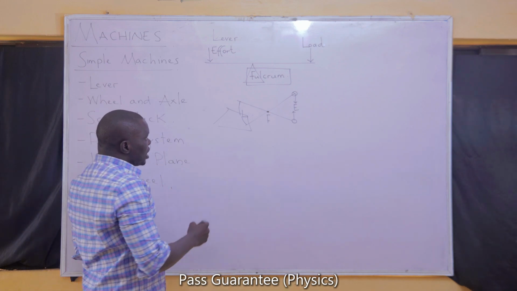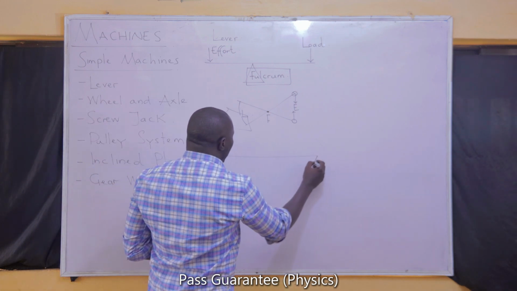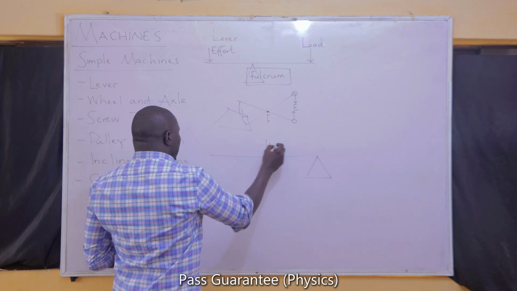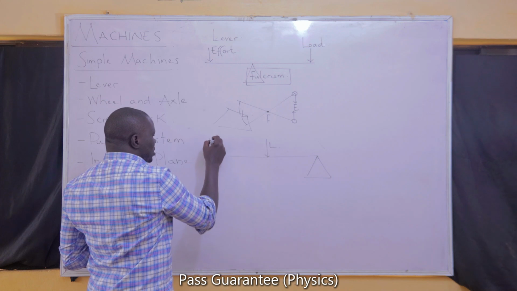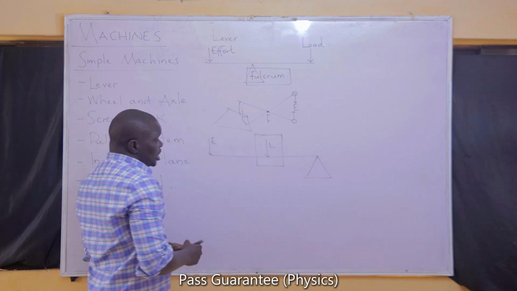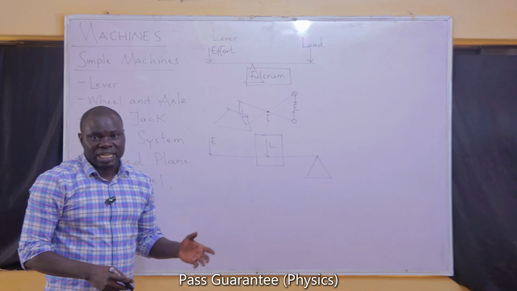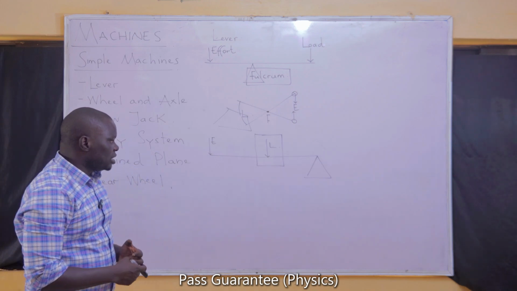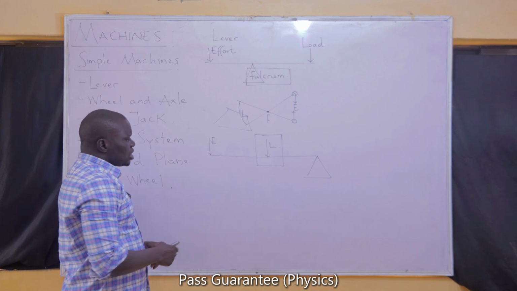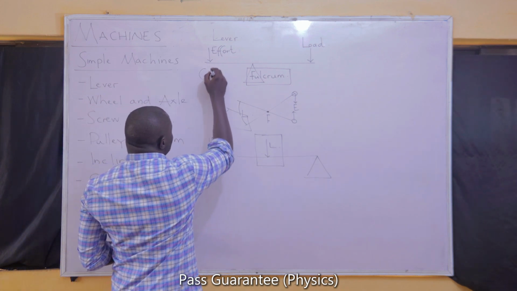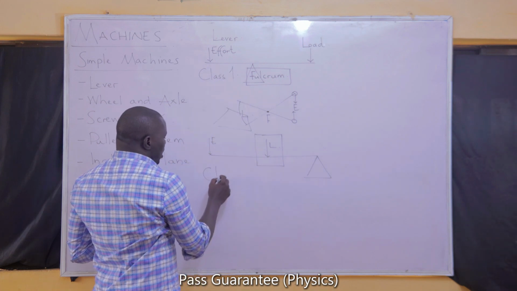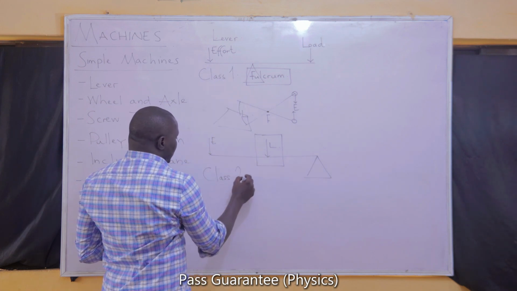There's a class 2 lever. Class 2 levers are those that have the load at the middle, and probably the effort at the other end. But what is more important in each of these classes of levers is for you to know the one that is at the middle. If you know the one that is at the middle, then you can get the ones that are at the other points. This is a class 1 lever or first class lever. This is a class 2 lever or second class lever.